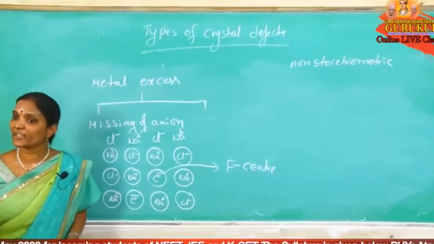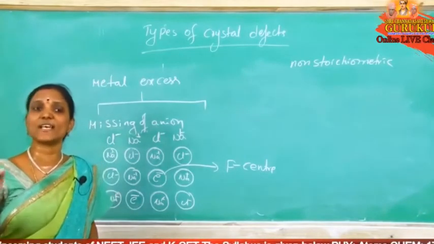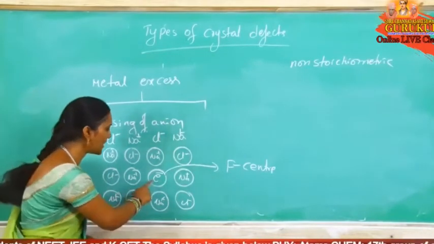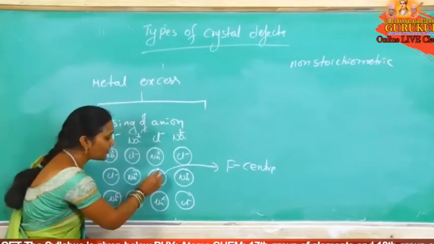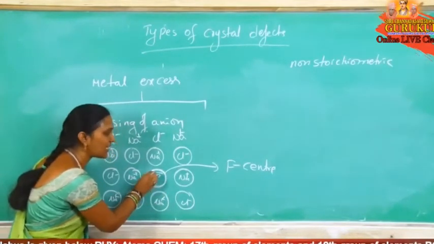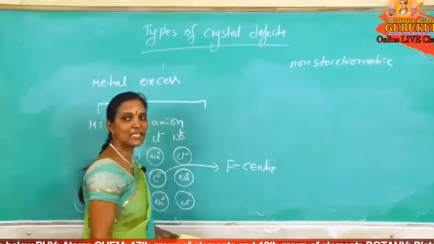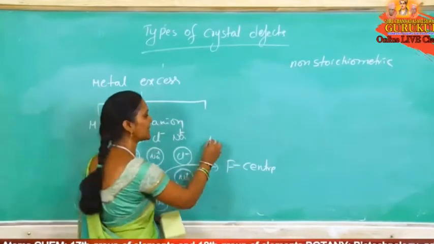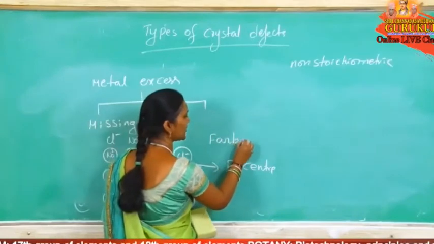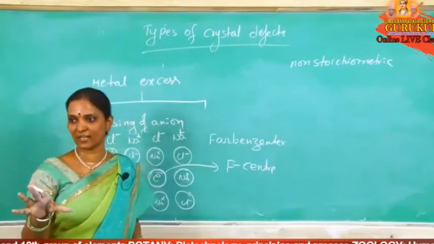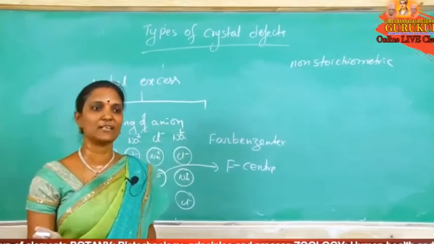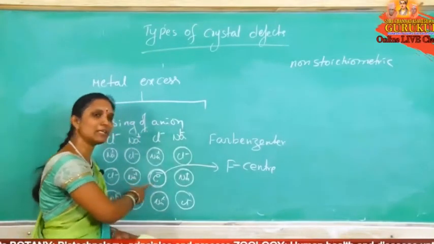To maintain the electrical neutrality, the anionic sites are replaced by free electrons. Now if an anionic site is occupied by a free electron, that center is named an F center. F center means Farbenzentrum, which means color. So because of this free electron, it gives a color.